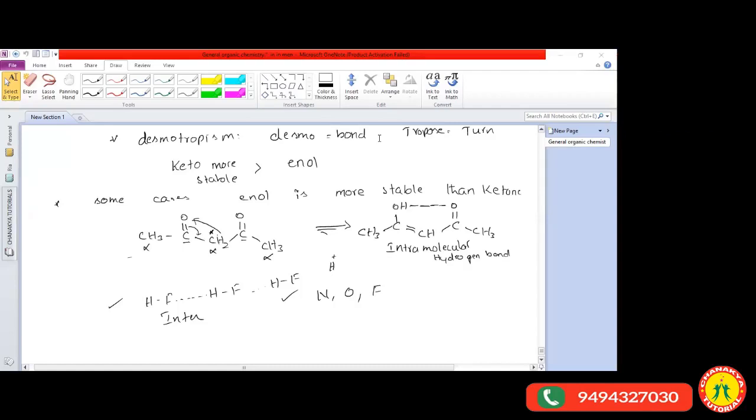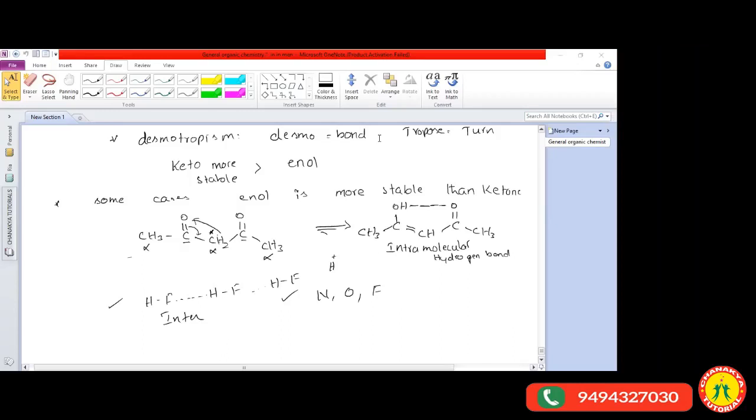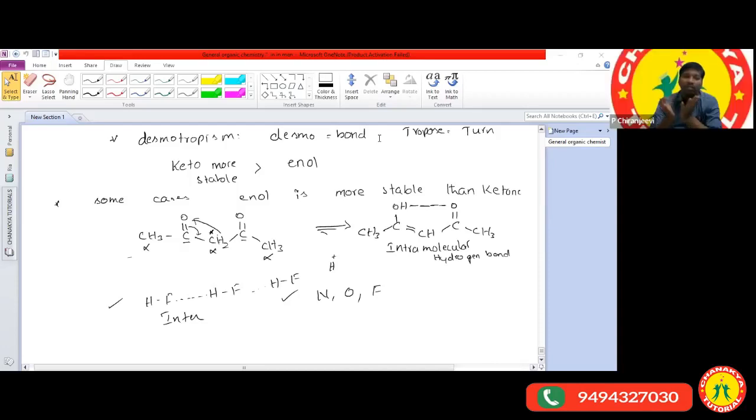Shifting of the pi bond. So what is another name of tautomerism? Another name of tautomerism. I will give some names. Aditi, what is another name of tautomerism?